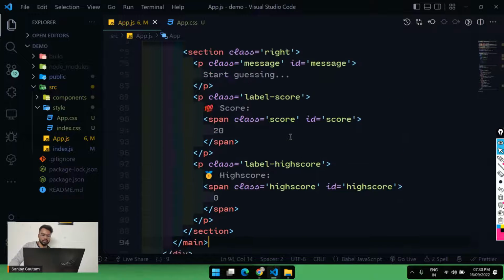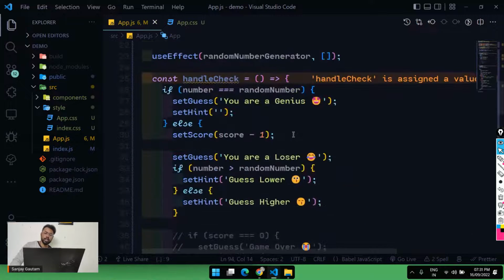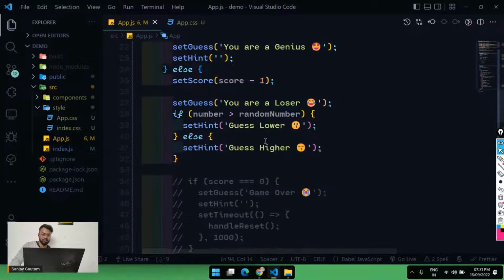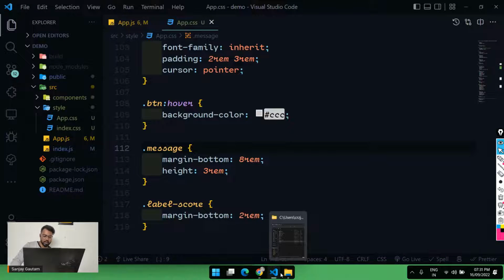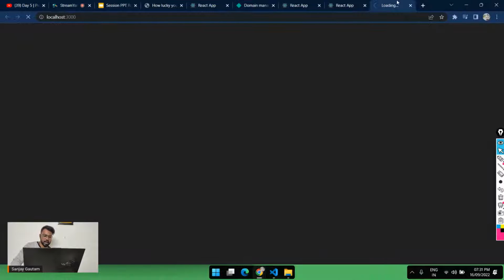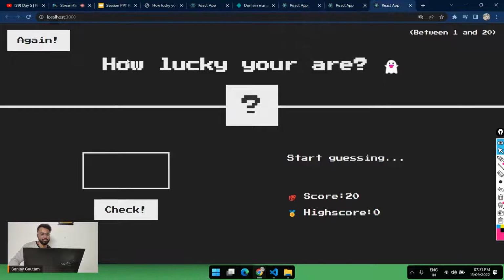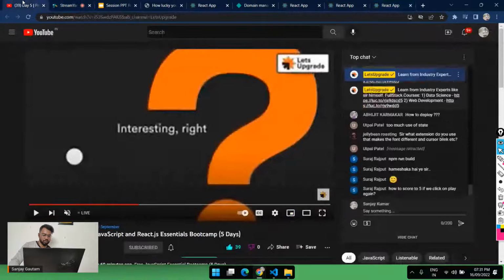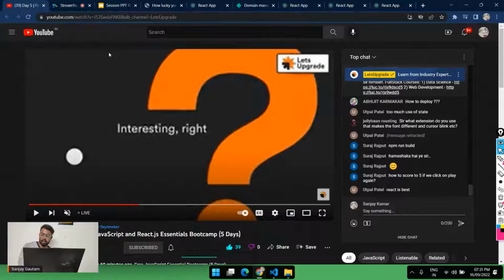So if you're feeling lazy and you don't want to create the UI by yourself, you can just copy paste all of the stuff. That's why I will also share the GitHub repo for this one and for this one as well. Because React is nothing special, it's just your regular HTML and CSS. Here we have our CSS directly, all the structure directly. And before ending the session, React is really fast. Okay.